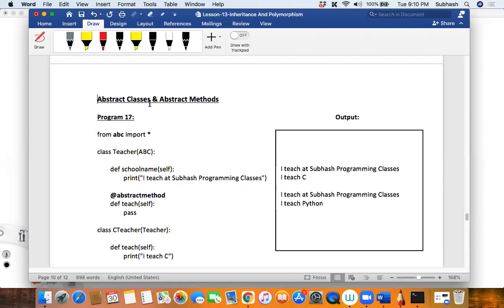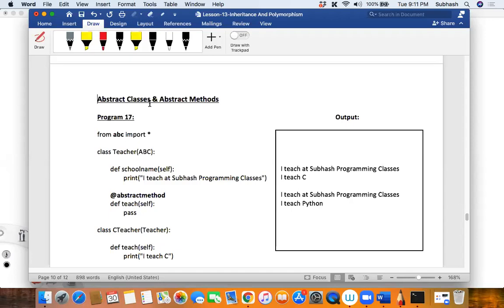Hiding implementation details, that is abstraction, not abstract classes or abstract methods. Now listen to me very carefully, my dear friends. In object-oriented programming languages, there will always be a concept called abstract classes or abstract methods. Any classes for which the object must not be created, such kind of classes are called abstract classes.